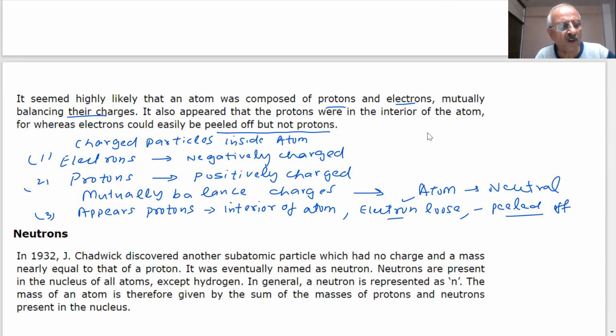So this explained the phenomena of the charges inside the atoms. That matter is charged because there will be charged particles inside the atom. And the result of rubbing is peeling off the electrons, and they will become charged and generate opposite charge to which they are attracted. Okay. Then students, there was another important discovery: neutrons. Neutrons are basically neutral particles.